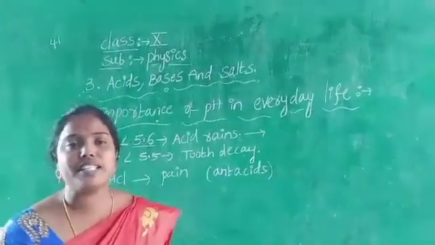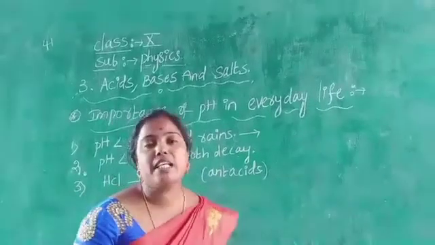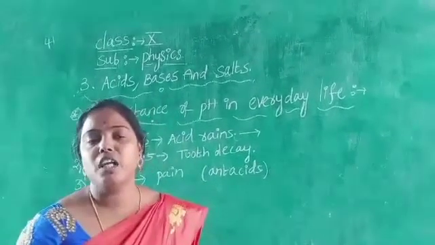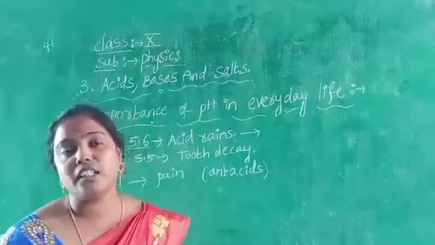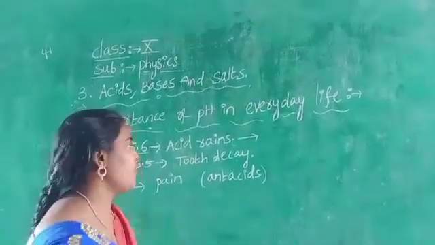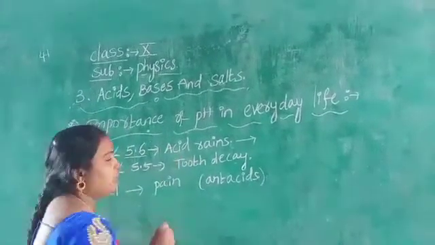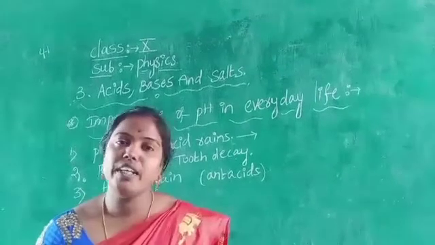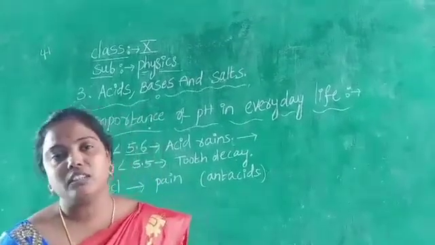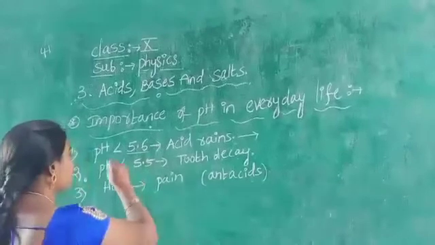Aquatic organisms means whatever plants and animals are living in the water; if they take in more acidity from the water, then they will die. So that's why if the pH of water is acidic in nature, it is very dangerous to our earth.